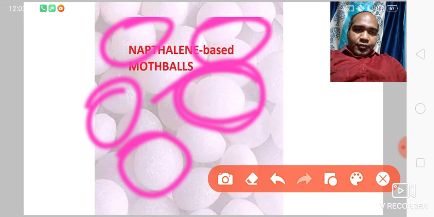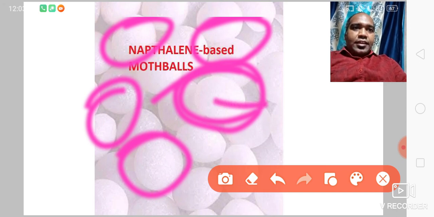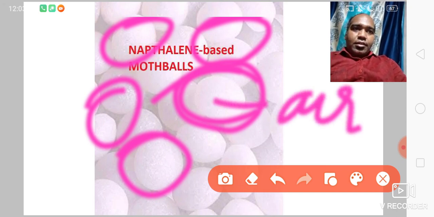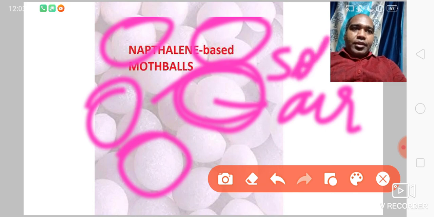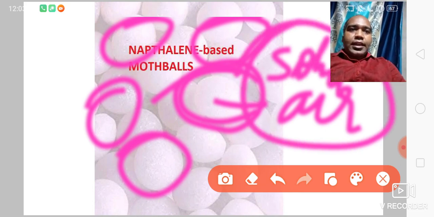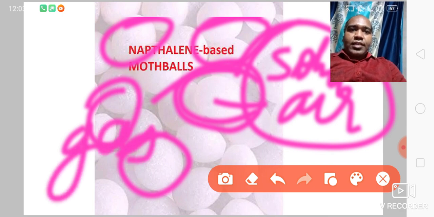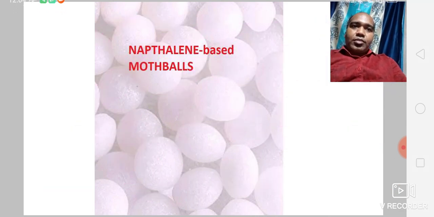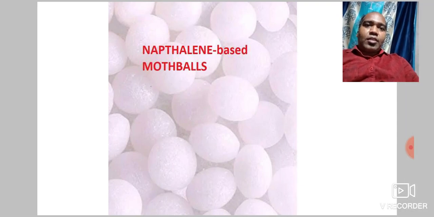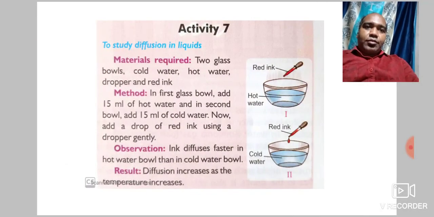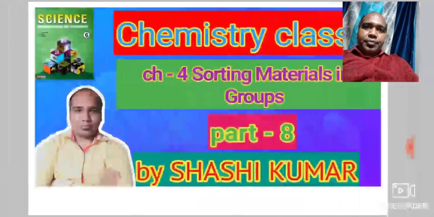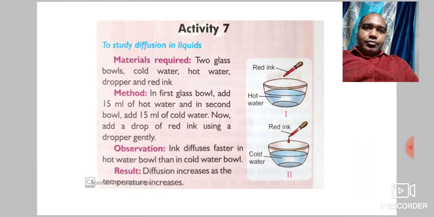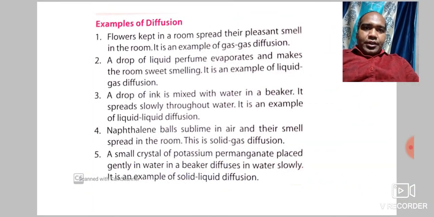So what kind of diffusion is this? Solid mixed in air. Air means gas, we can say. So solid gas diffusion. This is the example of solid gas diffusion. Got it?